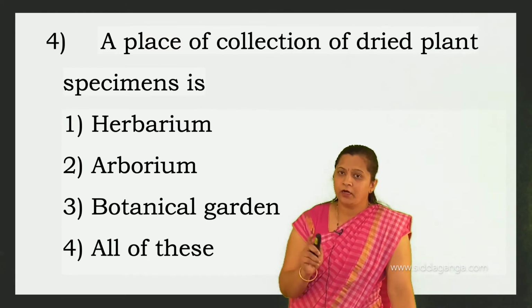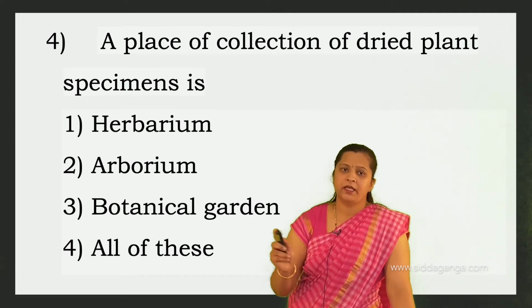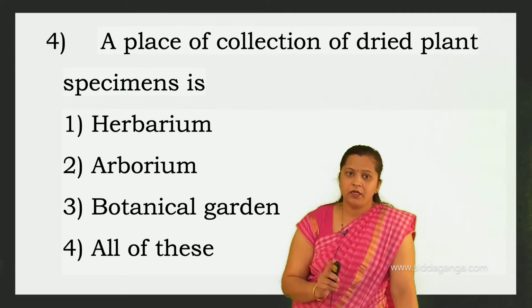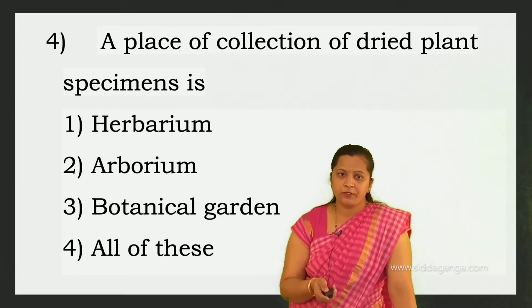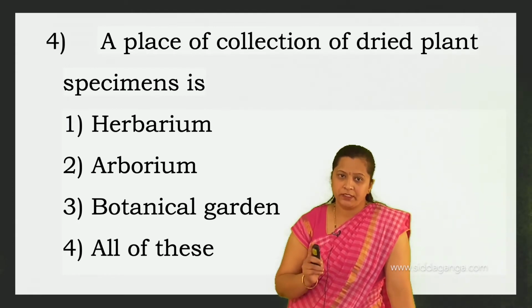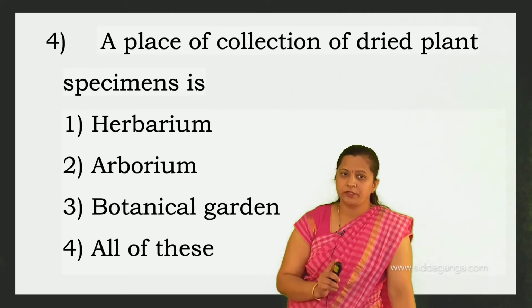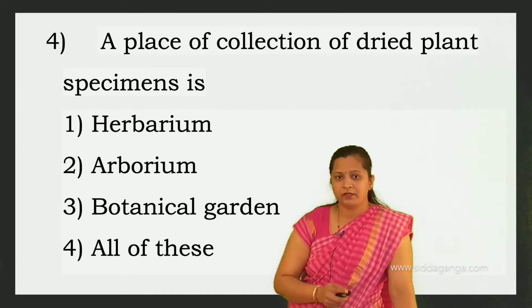But in a herbarium, the plant specimens are collected, dried, then pressed on the herbarium sheet. Arboreum in Latin means tree like. So the right option here is the herbarium. A herbarium is a place of collection of dried plant specimens. So the first option is correct, because arboreum in Latin means tree like.